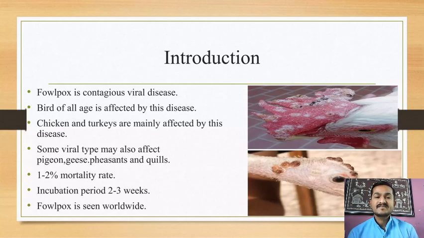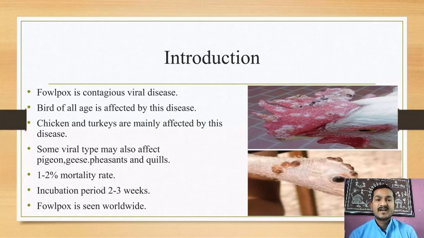Now next, chicken and turkey are mainly affected by this disease. Among the birds, the chicken is the most common, and another one is the turkey. Then next, some virus types may also affect pigeon, geese, pheasants and quails. These birds are also affected by the viral disease, and the mortality rate of this viral disease is only 1 to 2%.